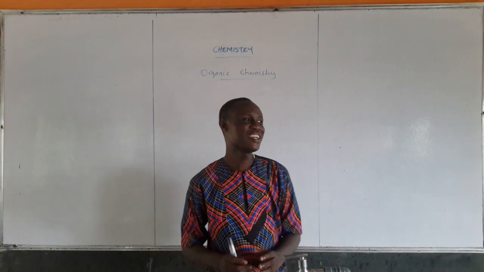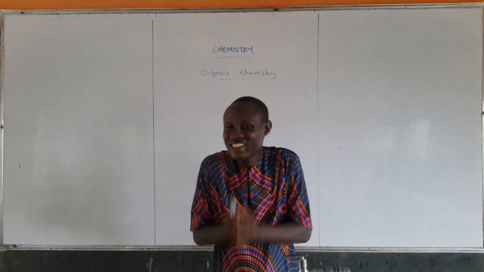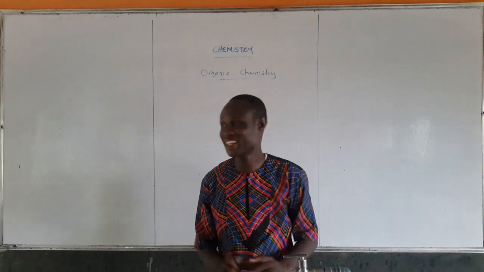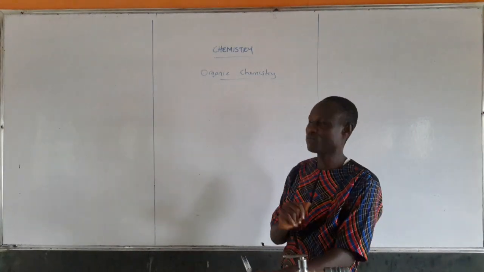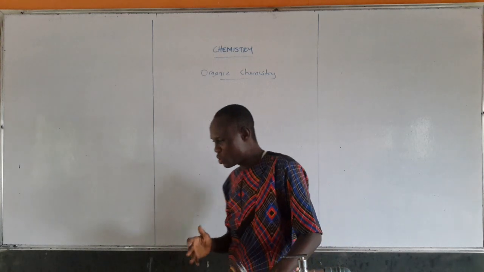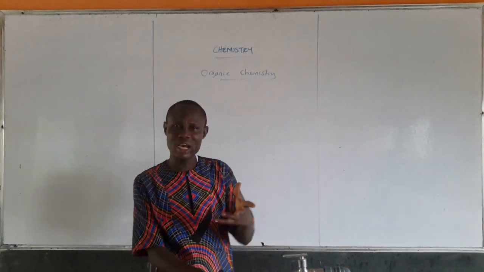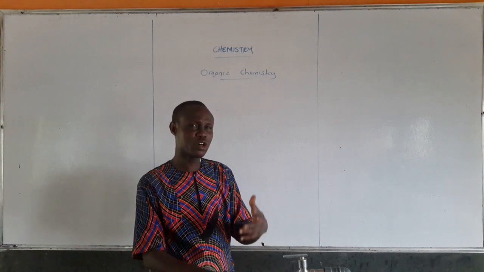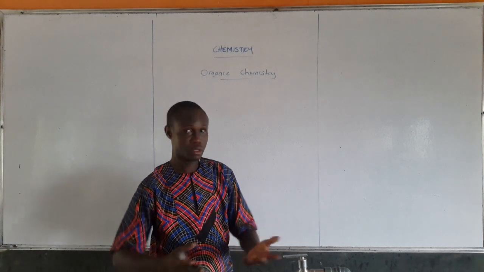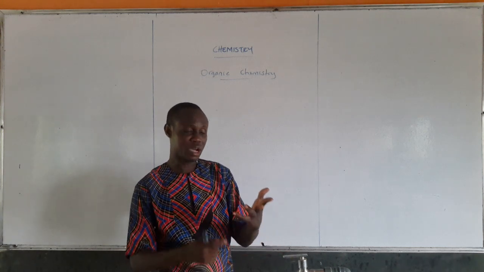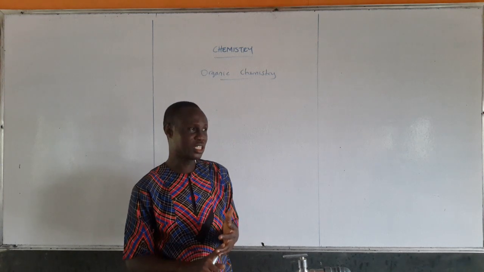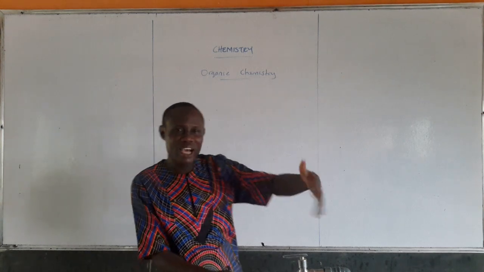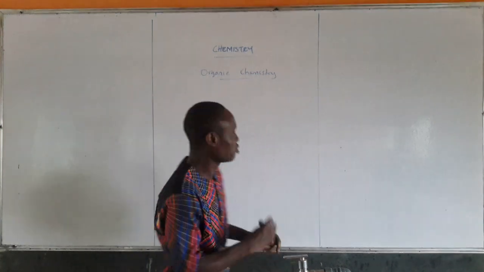Today, we want to look at a very interesting aspect in chemistry, which I believe is the simplest, and that is organic chemistry. In chemistry, we have major branches and minor branches, but we can categorize three major branches: physical chemistry, inorganic chemistry, and organic chemistry. So organic chemistry is a branch of chemistry. What does it do? That is the first thing we want to know here.